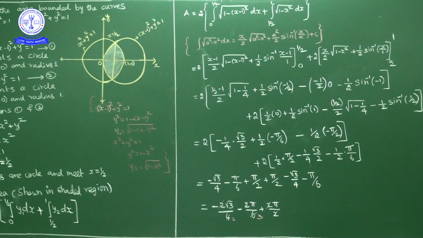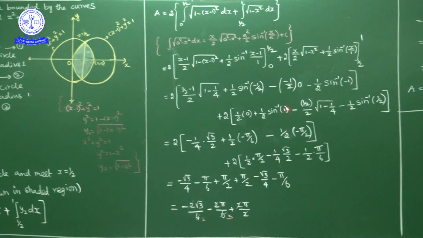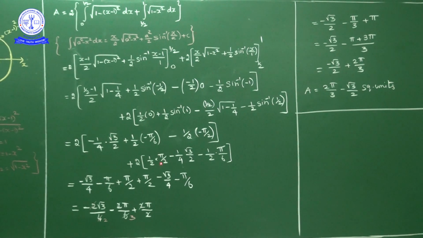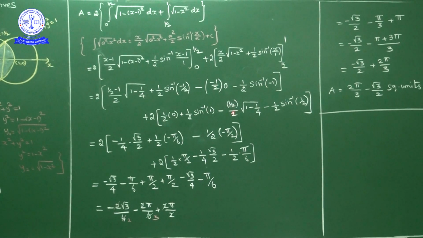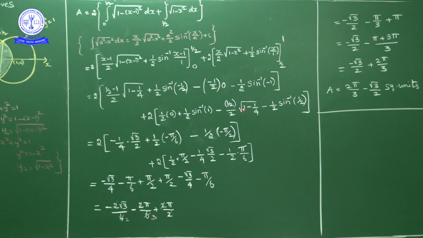Now this is regarding first bracket. Plus now this one, 2 into this term is 0 anyhow, 1 by 2 into sin inverse of 1. Sin inverse of 1 is how much? Pi by 2. So 1 by 2 into pi by 2 minus 1 by 2 by 2, 1 by 4 into square root of 3 by 4. Square root of 3 by 4 is root 3 by 2. So minus 1 by 4 into root 3 by 2 minus 1 by 2 into sin inverse of 1 by 2. Sin inverse of 1 by 2 is how much? Pi by 6.